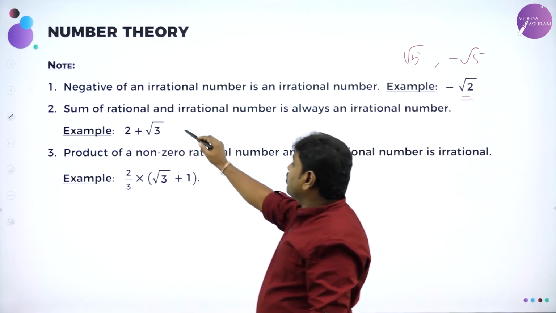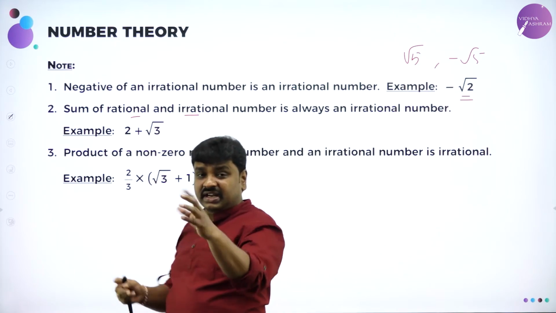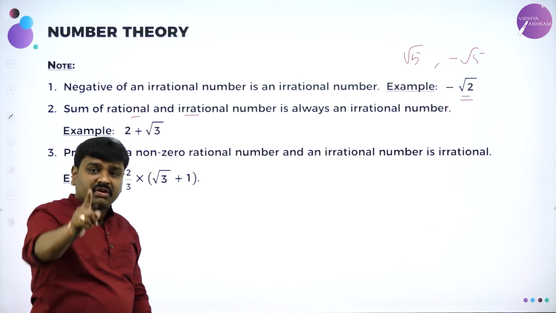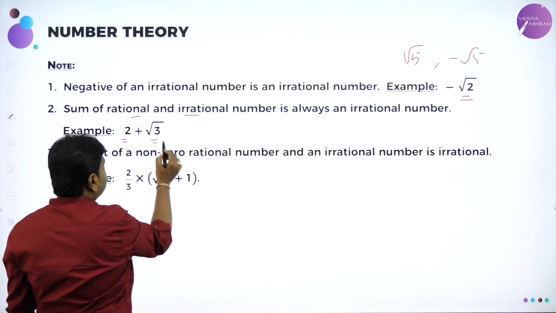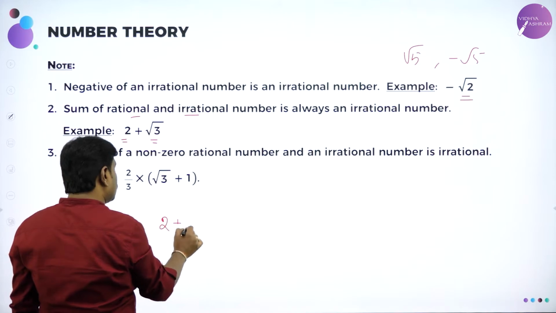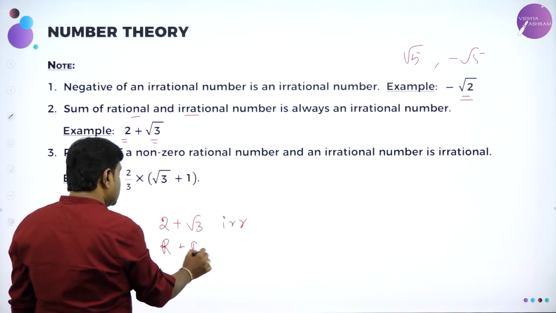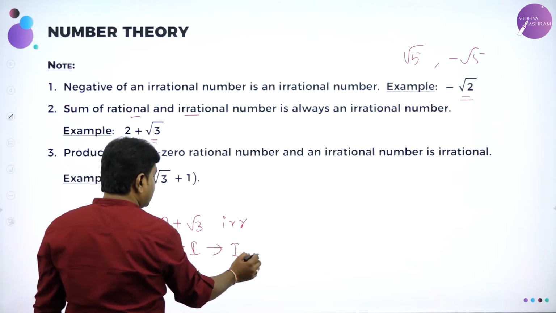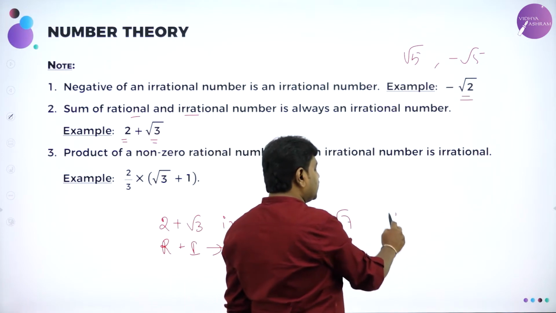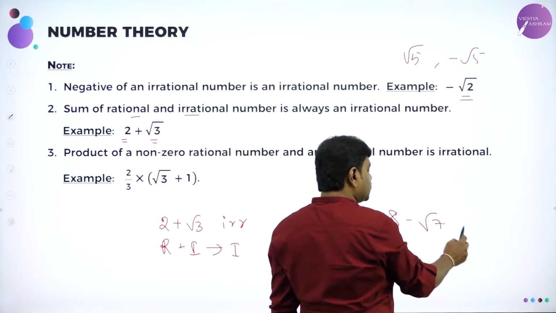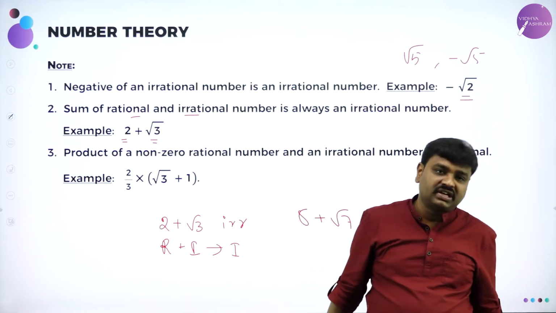Negative of an irrational number is irrational. Then sum of rational and irrational. One number is rational number, the other one is irrational. If you add, you will get irrational. Sum of rational with irrational is irrational. So 2 is rational number, but root 3 is irrational. So 2 plus root 3 is what? Irrational. Because this is rational, this is irrational. Sum of rational plus irrational is irrational. For example, 5 plus root 7 irrational. 8 minus root 7 is also irrational. Rational plus or minus irrational is irrational.